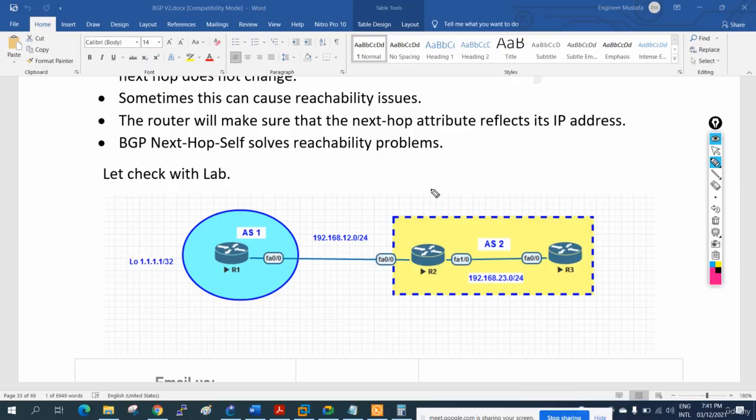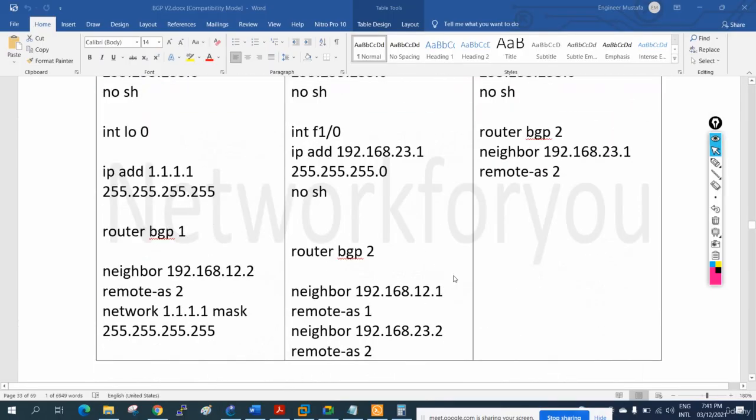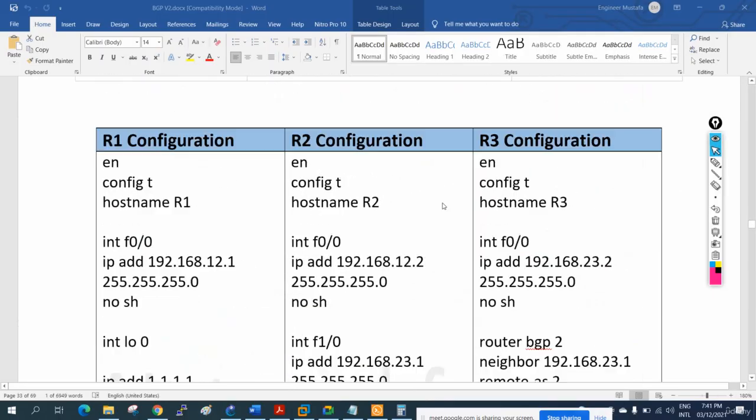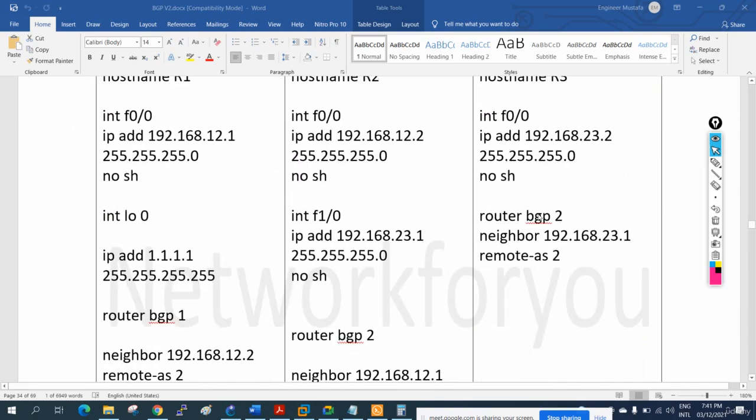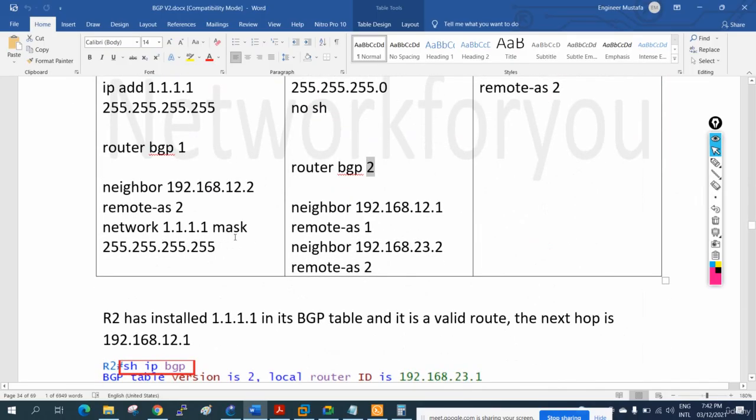So what will we do? We will run one command, next-hop-self, to solve that issue. Let me show you again. We configure this way. R2 and R3 configuration is iBGP, because both are in the same AS, 2 and 2, but R1 and R2 is eBGP because they have different AS numbers.